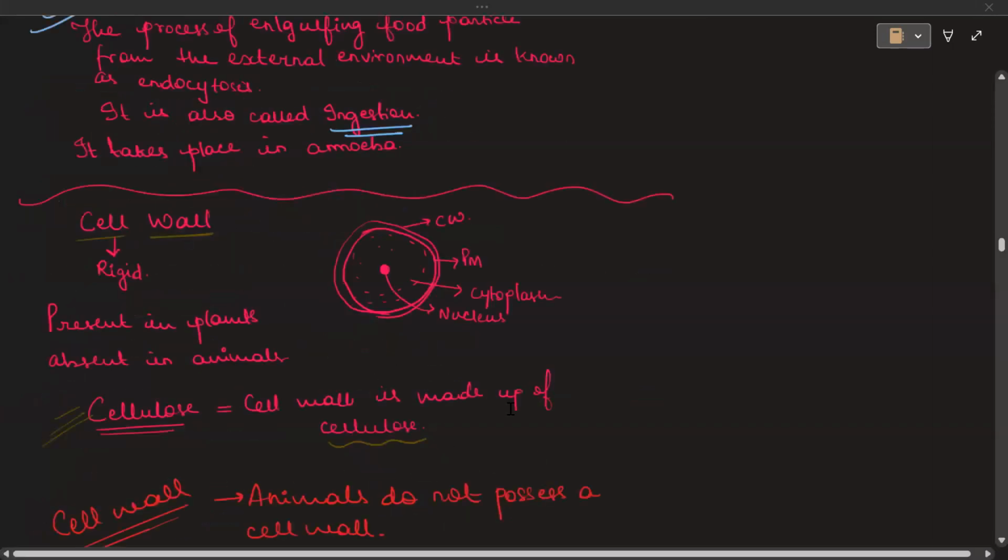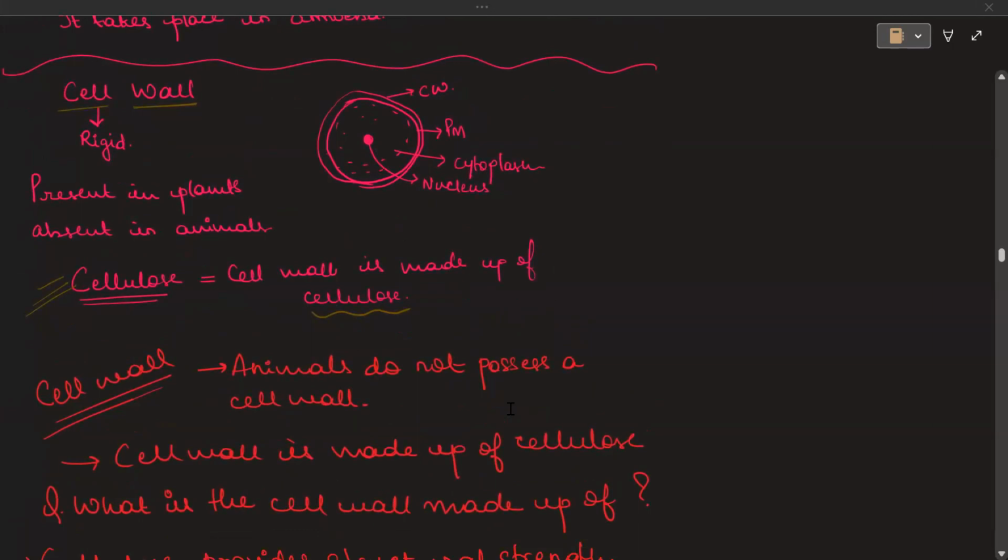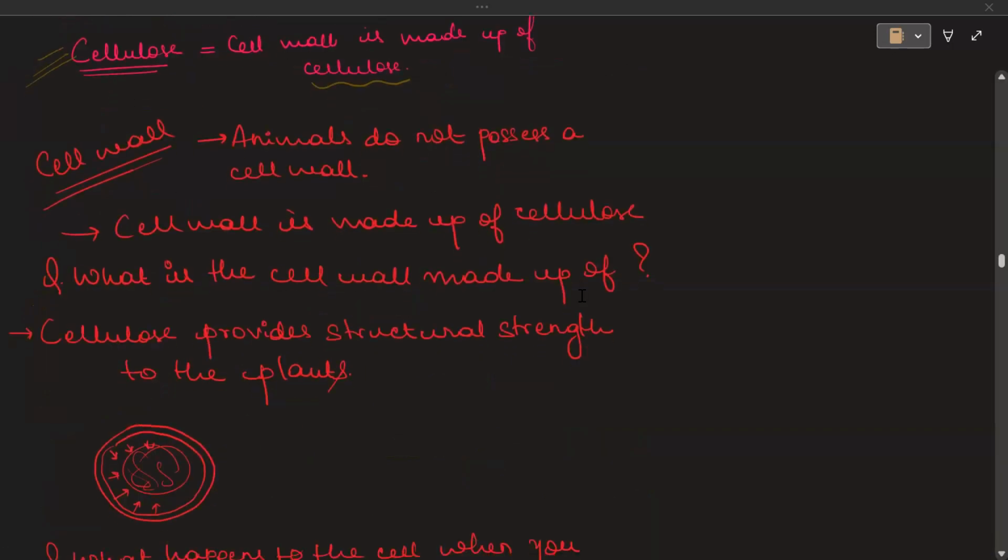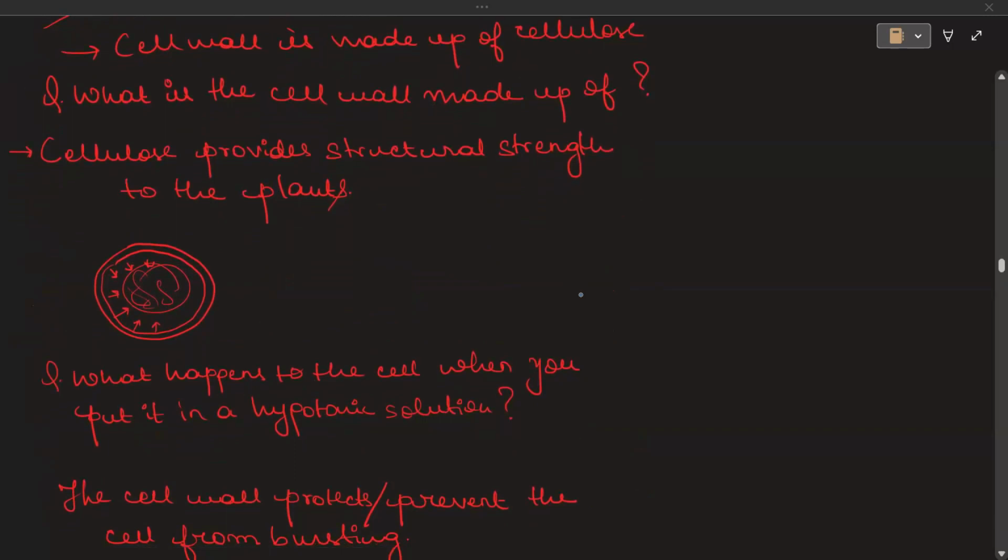Alright, now moving forward, let us talk about the cell wall. Always remember this one thing, that the cell wall is absent in the case of animals and it is present in the case of plants. The cell wall in plants is made up of cellulose, so it is a cellulosic wall. It is present outside the plasma membrane. Always remember that. Now, what is the function? This cellulose would provide structural strength to the plants.